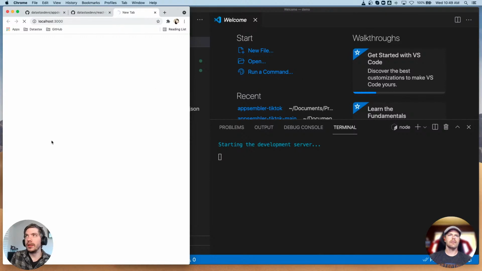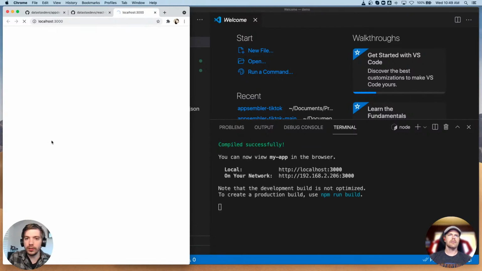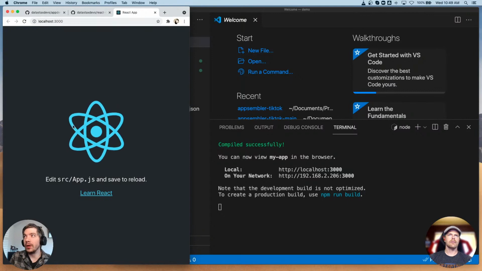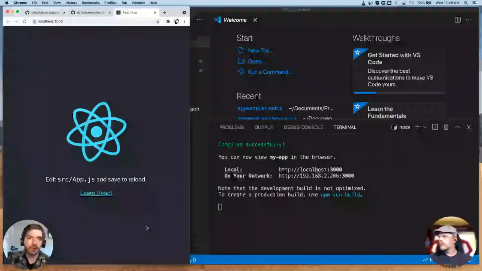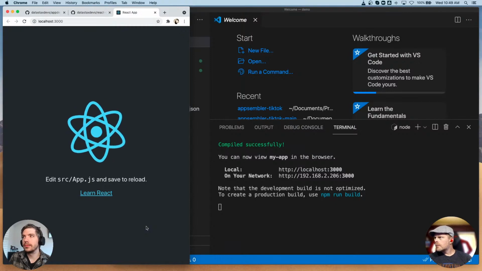It'll automatically open a window. In Gitpod, it should open a preview window. And there we go. And this is very basic. Just their logo and some text here.